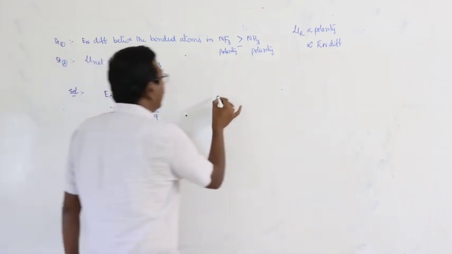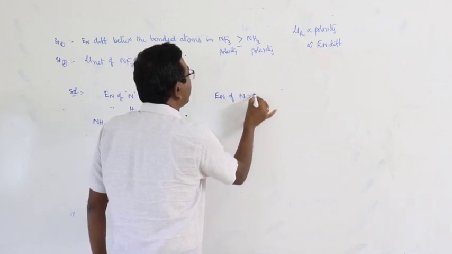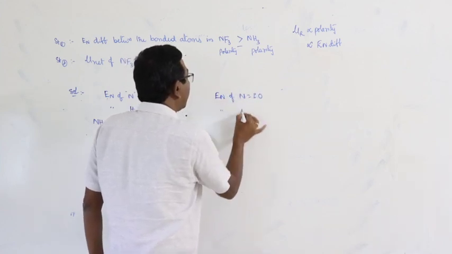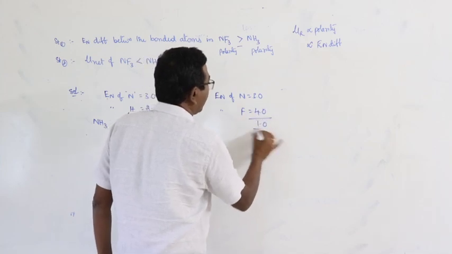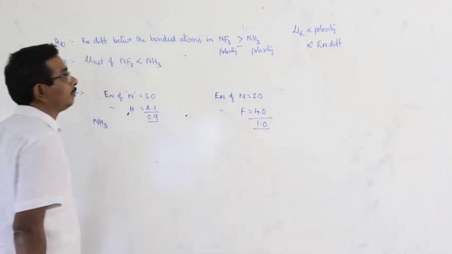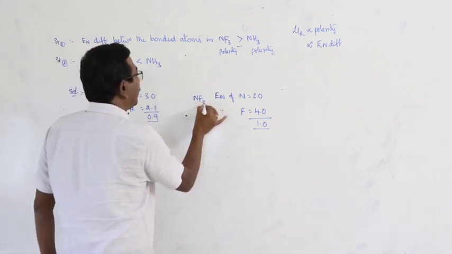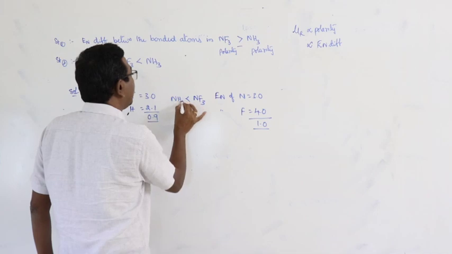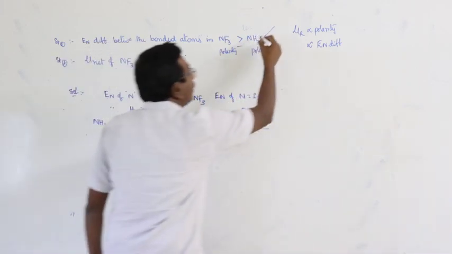Okay, next, electronegativity of nitrogen is equal to 3. Electronegativity of fluorine is equal to 4, difference 1. Means what? NF3 is more polar than NH3. First one is correct.